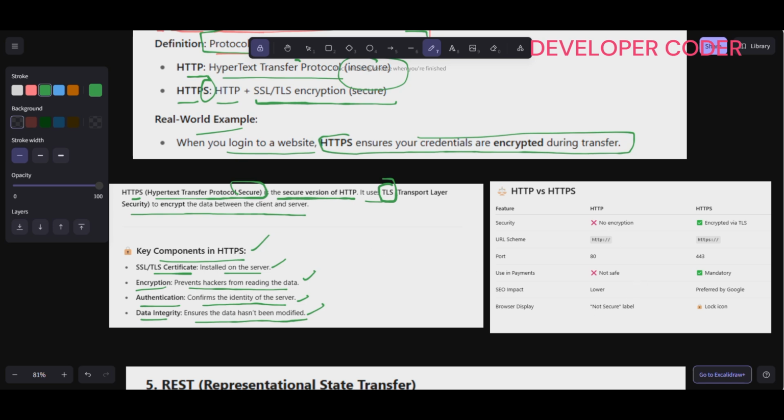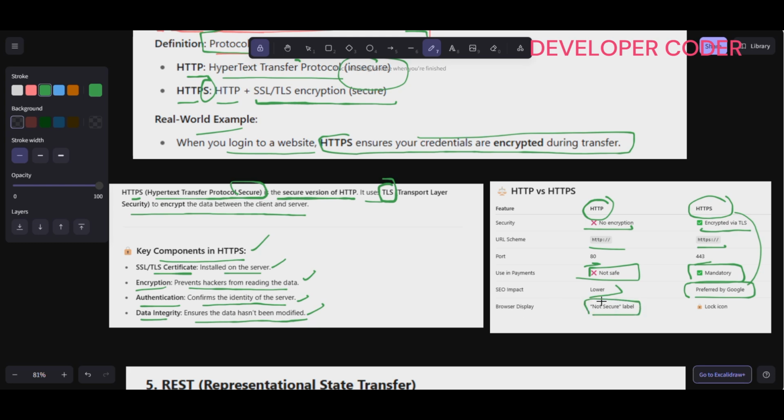And here, if you want to see the difference: there is no encryption in case of HTTP, and encryption via TLS, Transport Layer Security, in HTTPS, right? So this is the URL. HTTP uses port 80 and HTTPS uses port 443. HTTP is not safe and is not used in payment methods, while HTTPS is mandatory in payments. SEO impact is lower for HTTP, and HTTPS is the one preferred by Google. Then the browser displays a "Not secure" label.